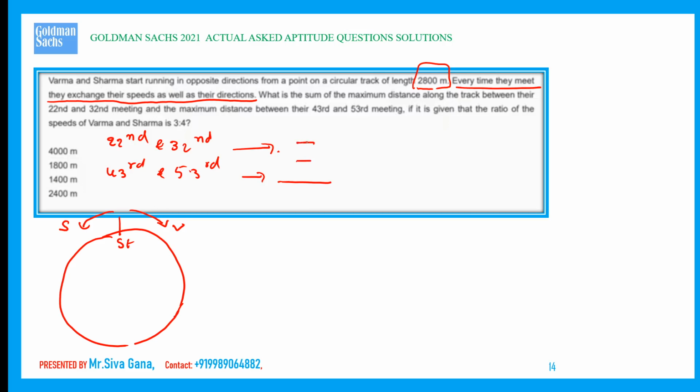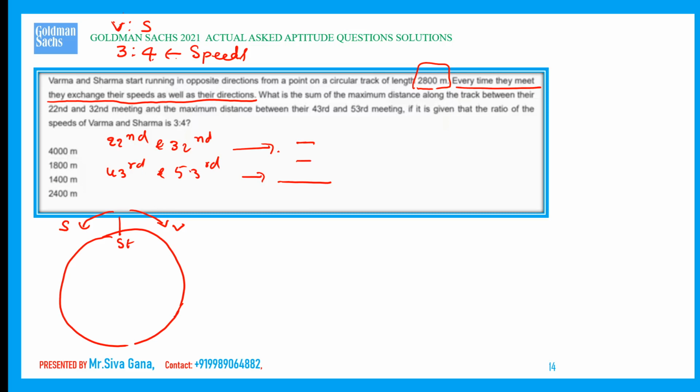It is given that the ratio of the speeds of Verma and Sharma is 3:4. The length of the track is 2800. Every time they meet, they exchange their speeds as well as direction.